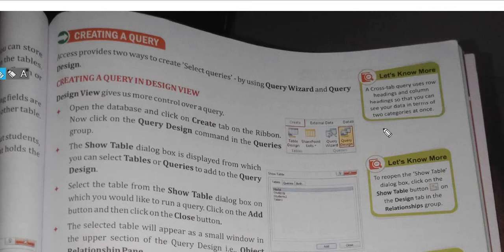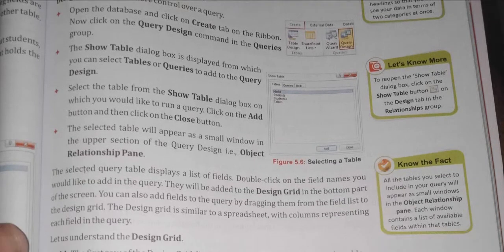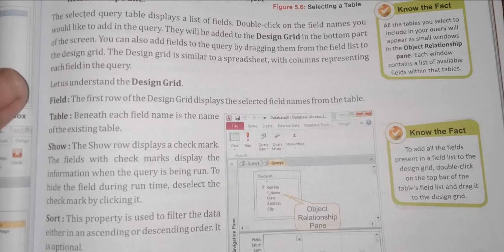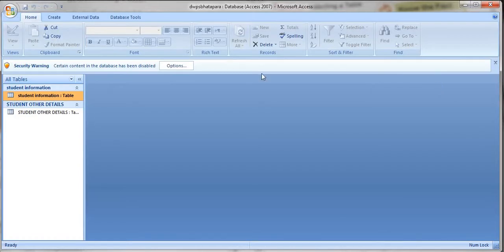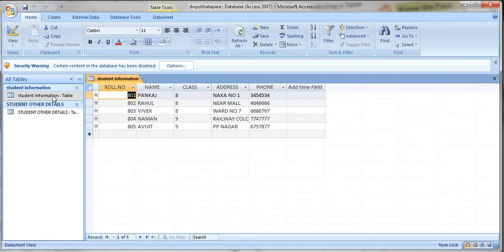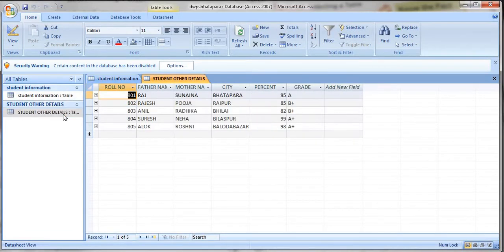We have two options, query wizard and query design. So this also we have seen, right? Now next, we have even seen the design grid, right? Suppose I am opening this database we had created in my last class. So let me open this. Here we have two tables. First is the student information table, and second is student other details, right? These two tables are there, and we are in the database tool.